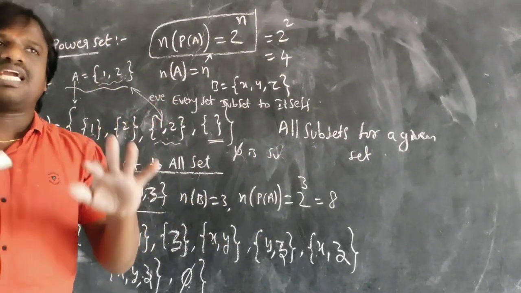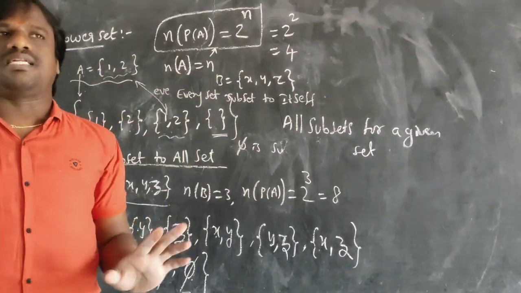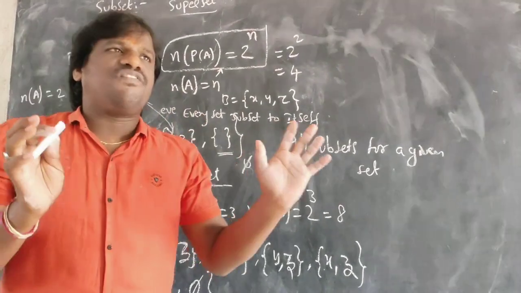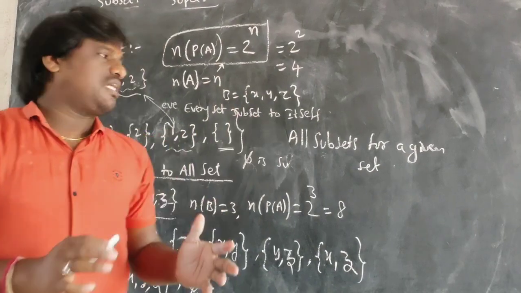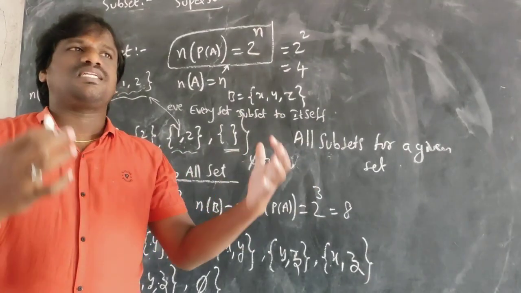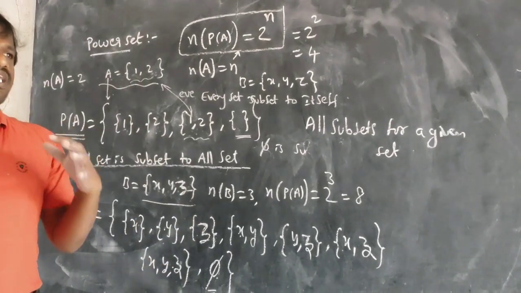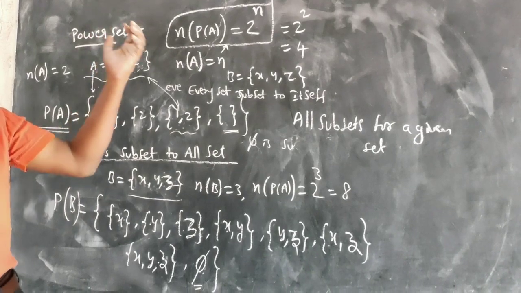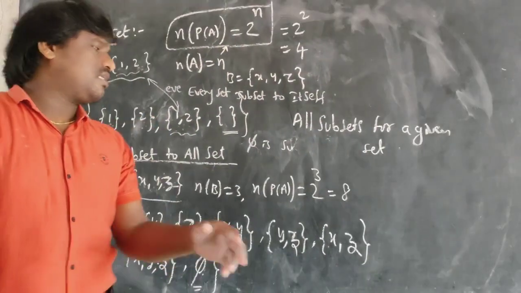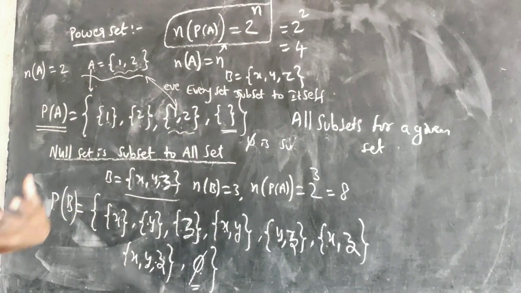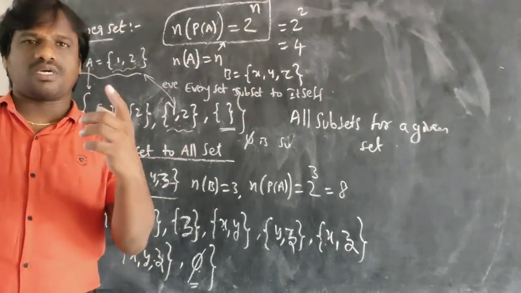If I get elements, it is a set. So the null set is also a collection, and that set is always a subset of all the sets. Remember that the null set is a subset of all the sets, and every set is a subset of itself. Okay, thank you, understand?